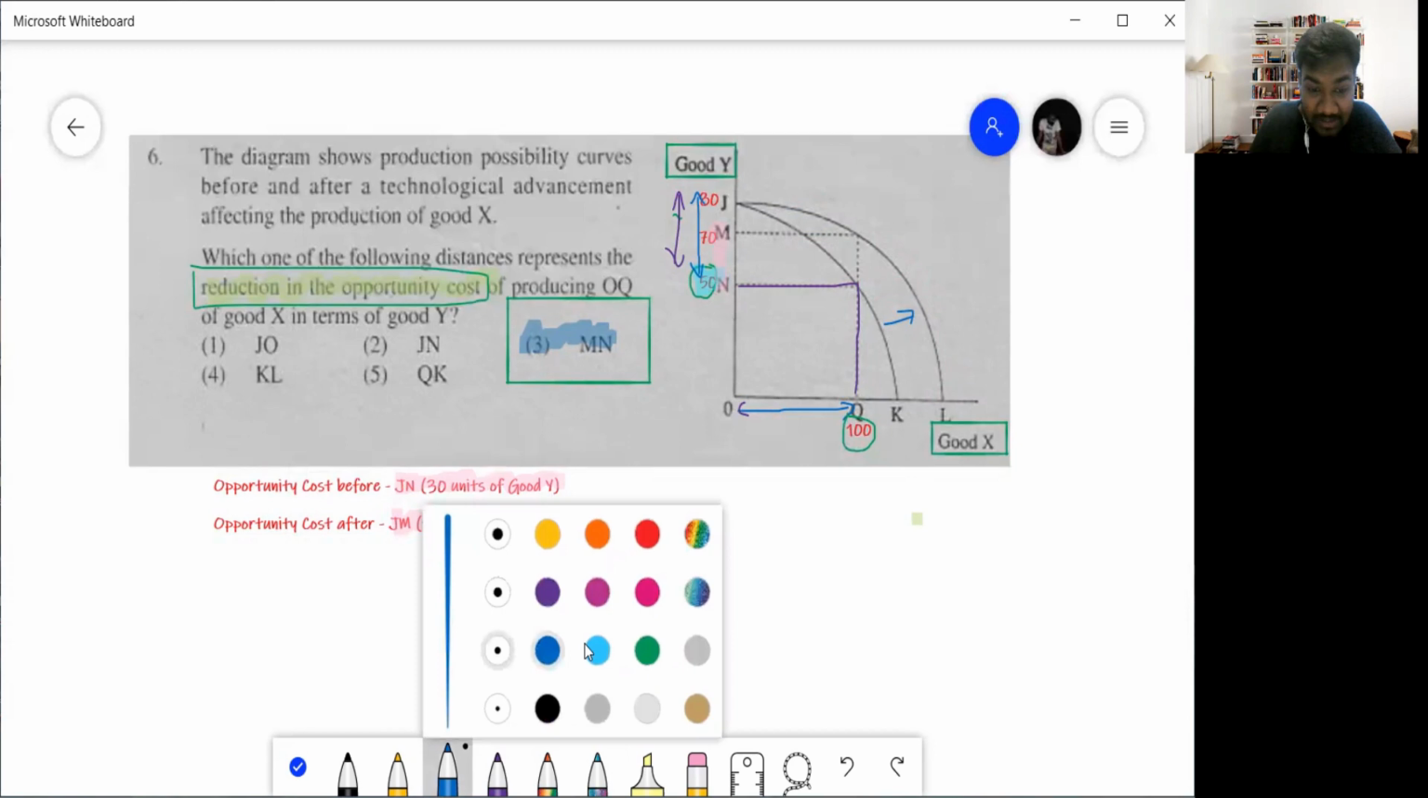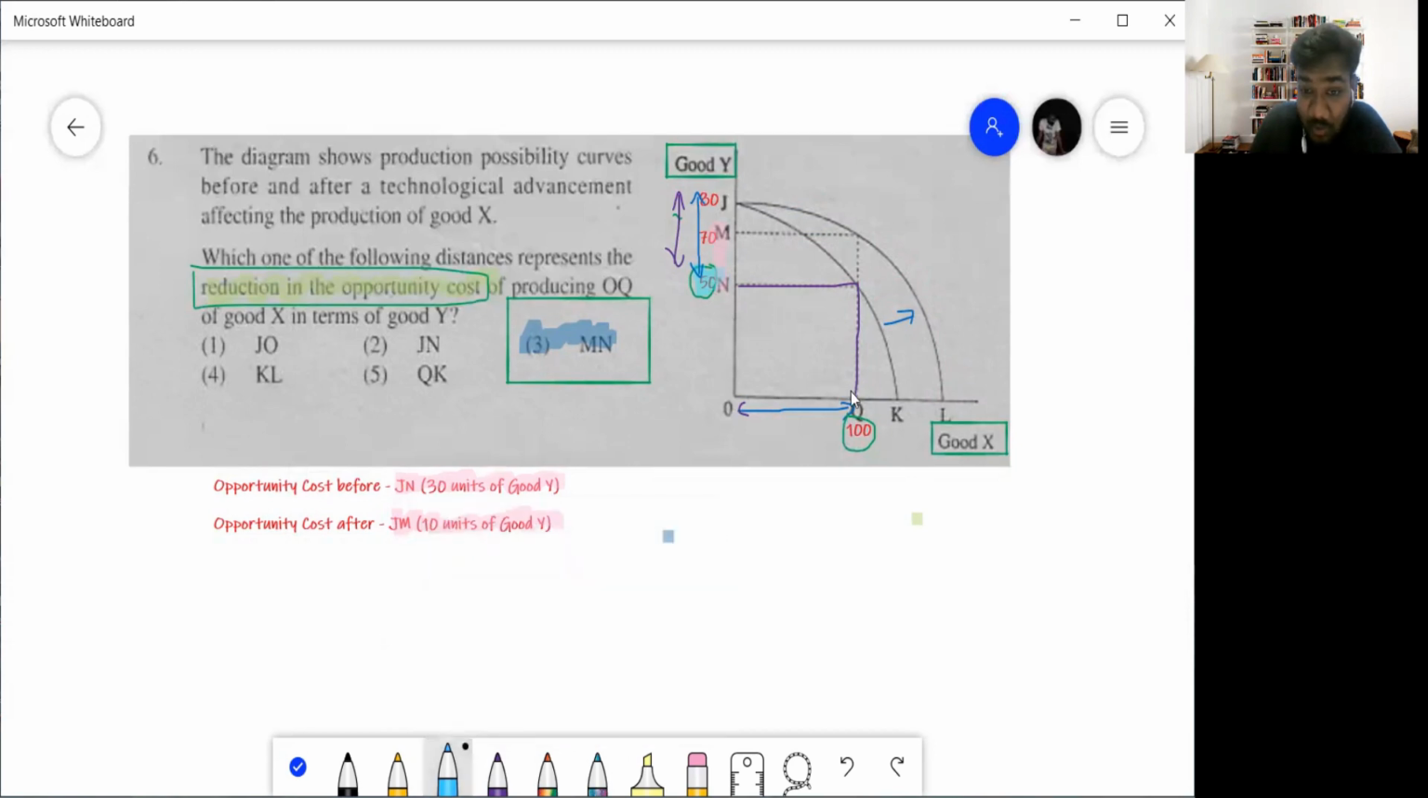Now, right, let me show it in a different color. Now, when you're producing 100 of good X, can you see, when you're producing 100 of good X, you can produce 70 of good Y. Now, how much is your opportunity cost? You are now only letting go JM, that is only 10 units of good Y you are letting go.